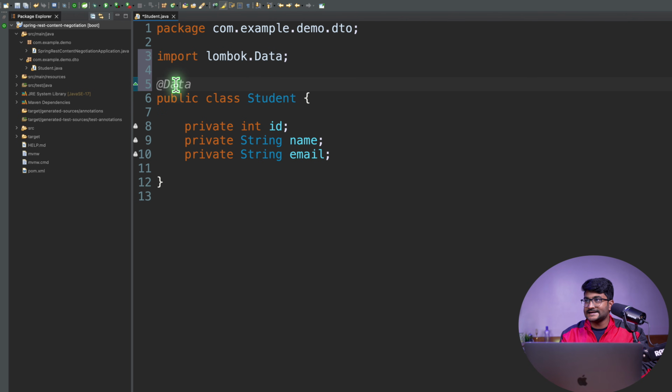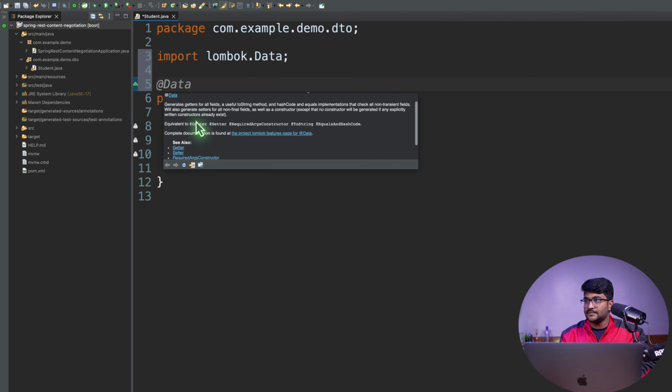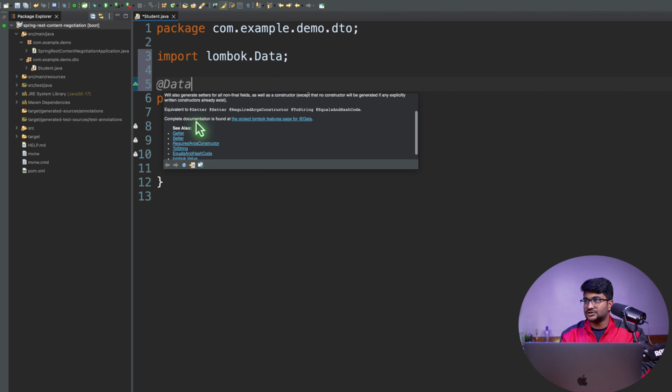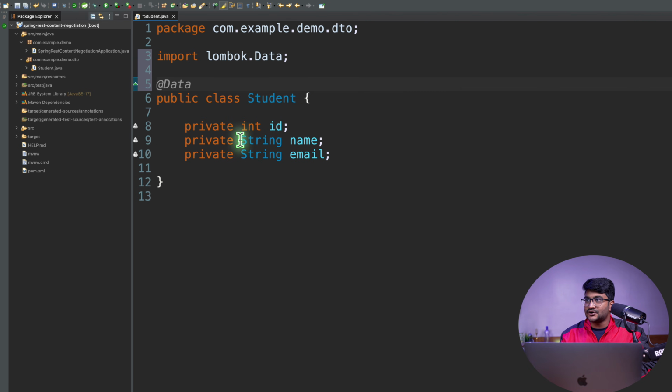And now this @Data annotation will help me to get the getter, setter, toString, hashCode, equals, and obviously the constructor. So that's good. So I have this DTO available right over here. And the good thing is that we haven't generated the getter setters by ourselves.